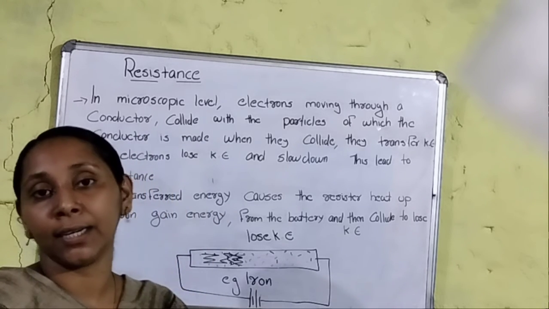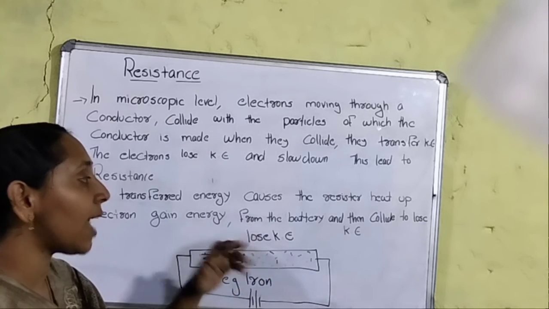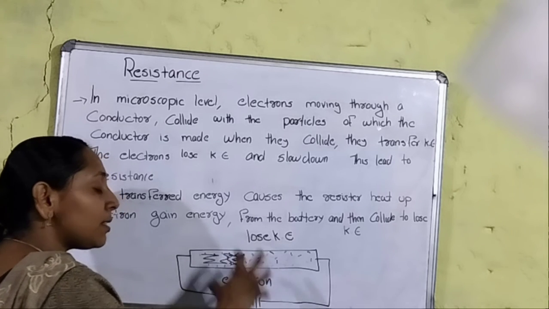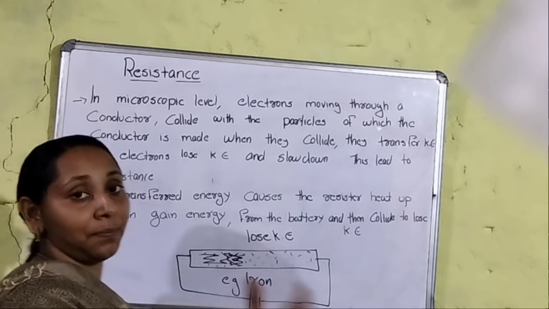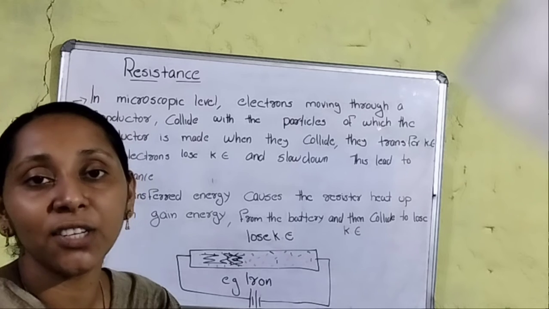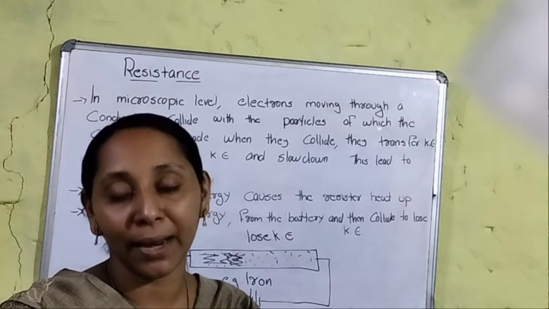Then the electrons gain energy from the battery and collide and lose it again. Whenever the electrons slow down, they collect energy from the cell again, then attain another collision and another loss of kinetic energy. This reduces the current flow, and resistance happens like that.